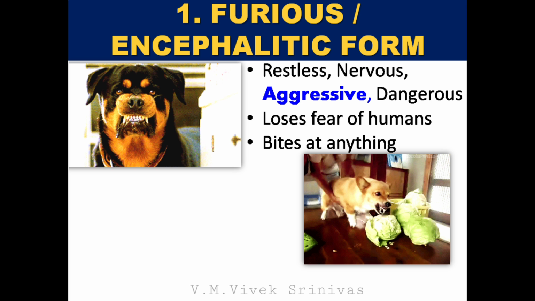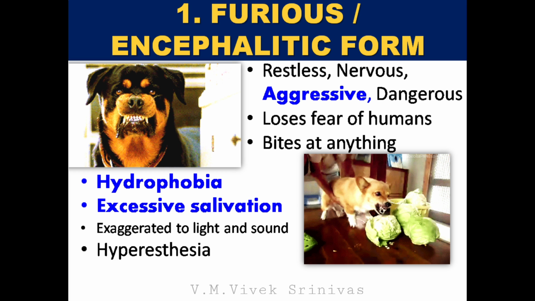Furious, or encephalitic form. In this stage, the animal will be restless, nervous, aggressive, dangerous, loses fear of humans, and bites at anything. Hydrophobia, that is, the animal cannot swallow water, is observed. Other signs like excessive salivation, exaggerated response to light and sound, and hyperesthesia are observed. This furious form is most commonly observed in dogs, cats, and horses.